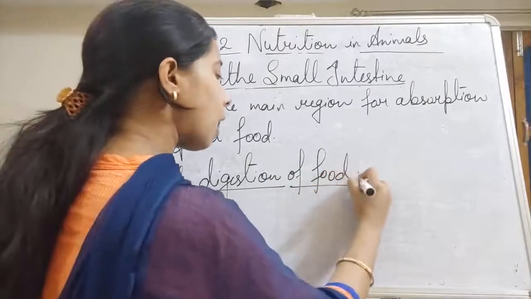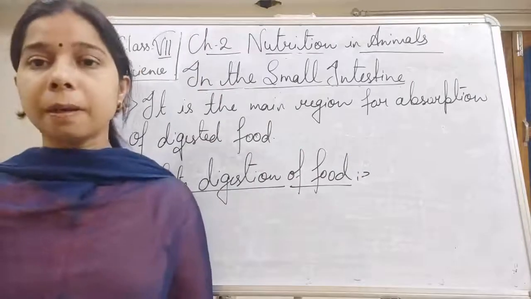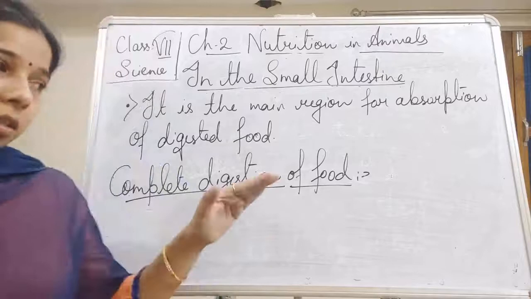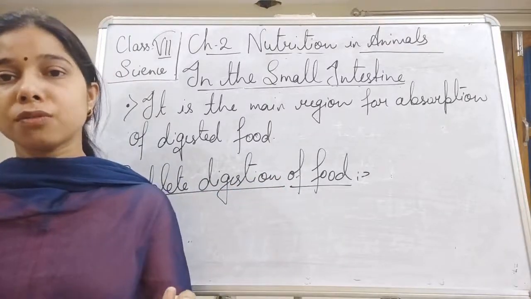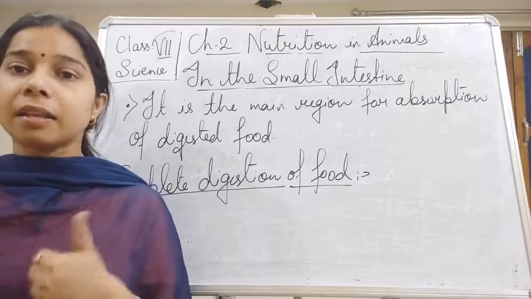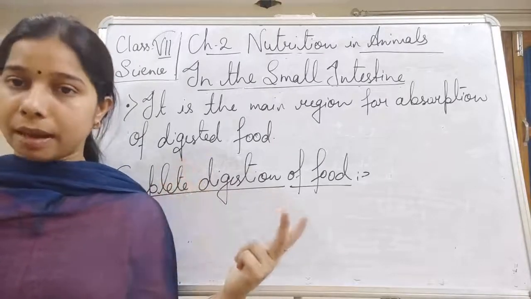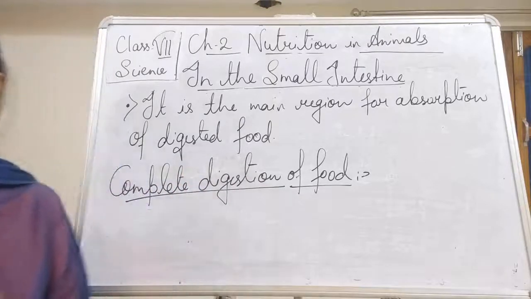So let us see how complete digestion takes place here, students. Basically, the small intestine receives juices from 3 glands: the first is from the liver, the second is from the pancreas, and the third is from its own wall.